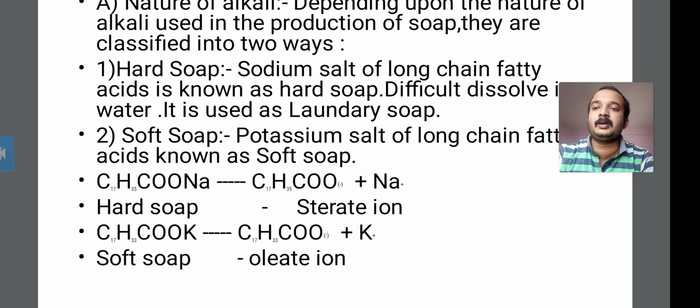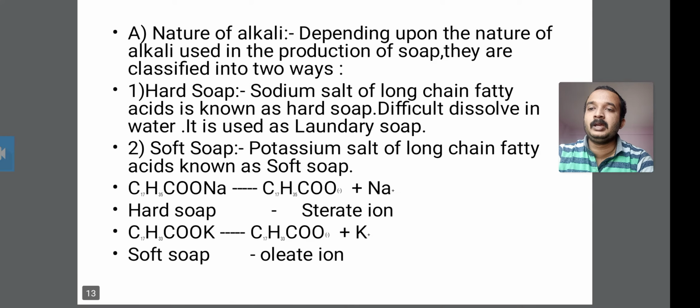Okay, so this is all about the nature of the alkali. It is divided into two types, hard soap and soft soap. Hard soap is the sodium salt of a long chain fatty acid, and it is difficult to dissolve in water, and it is used as a laundry soap. The potassium salt of a long chain fatty acid is known as soft soap, and it is used as a body soap. This is the soft soap. So these are the types of soap.